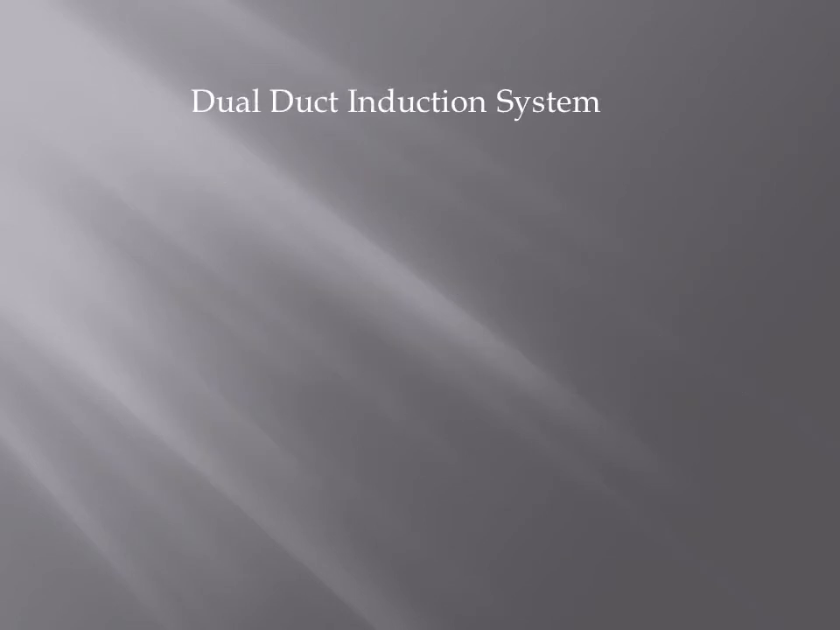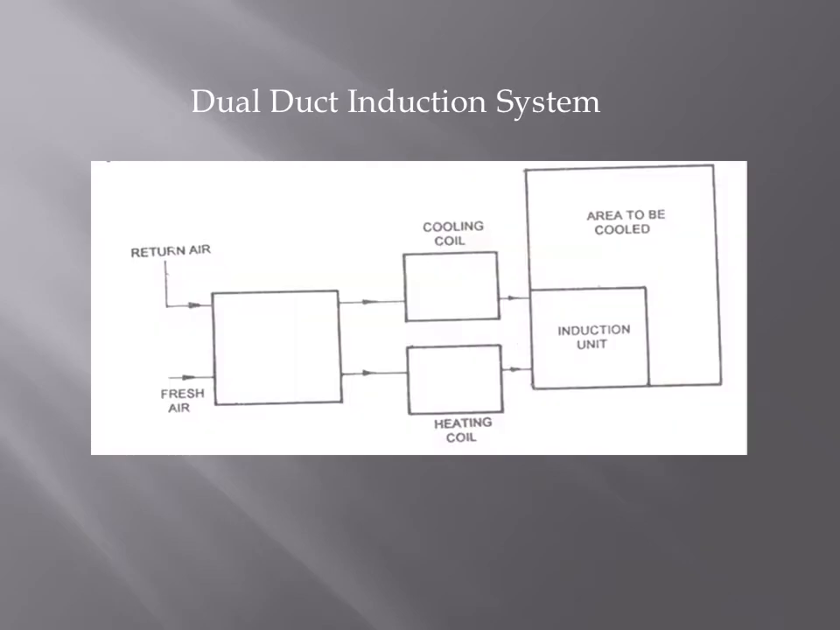Now dual duct system, induction system combination. So this is a diagram. It is a combination of dual duct and induction system. So here the room coil is used only for cooling. Here the cooling and heating coils are located on the delivery side, and the air is forced by the blower. So cold and hot air are always available in this system.